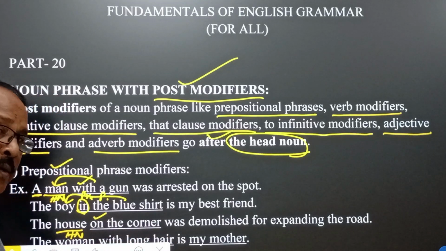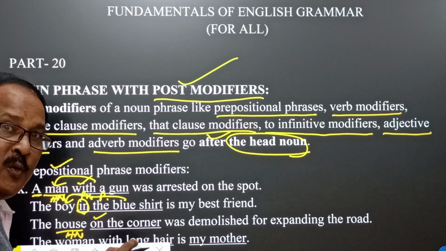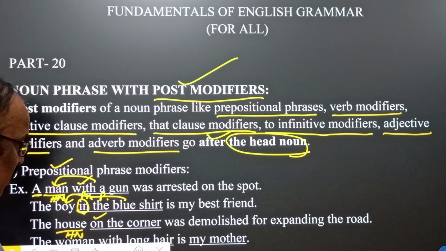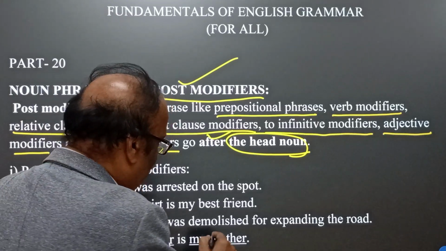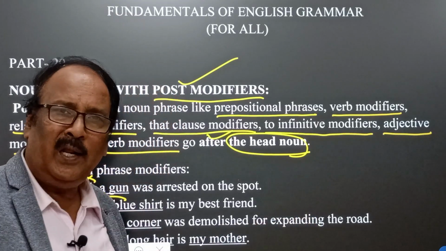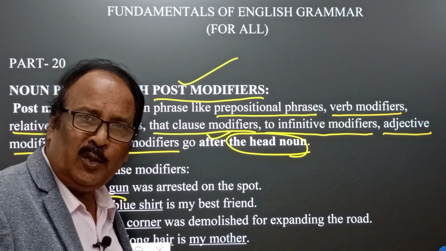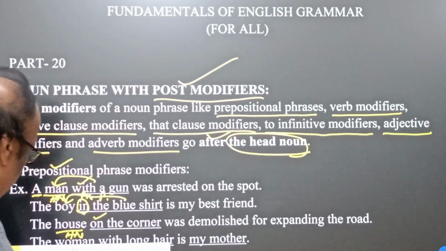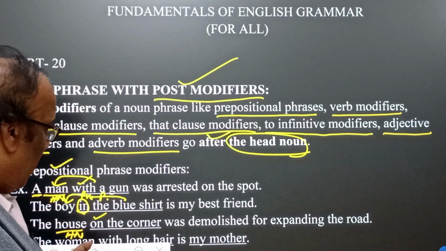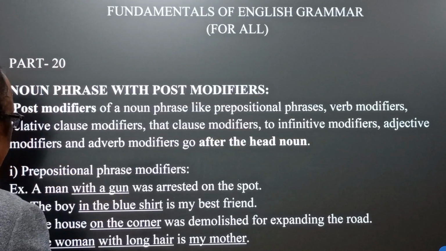The house which was on the corner was demolished for the purpose of expanding the road. This is the way we find the matter.